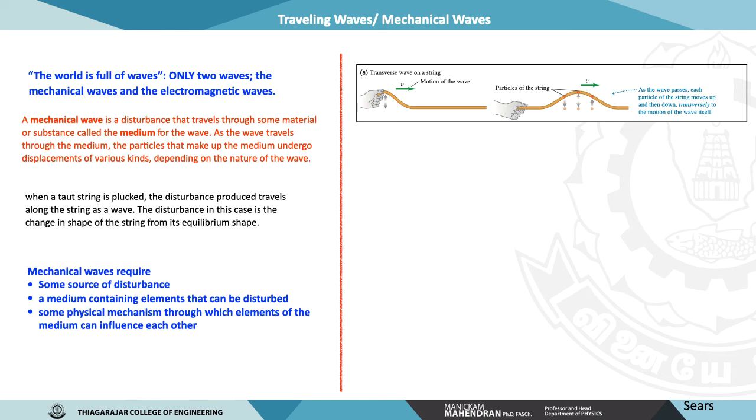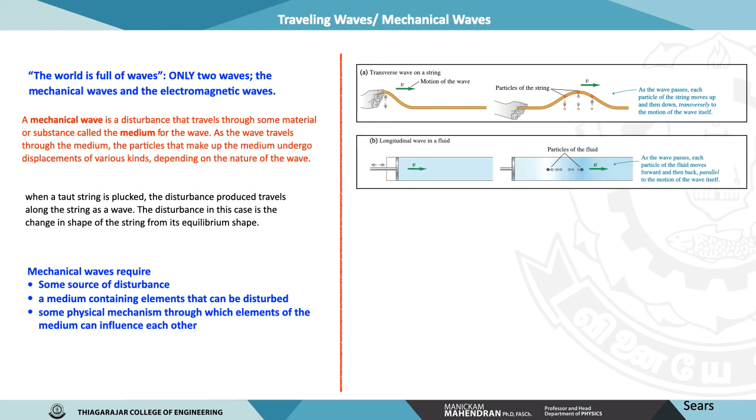Waves such as these, in which the motion of the medium, here a string, is perpendicular to the direction of propagation of the wave disturbance, are called transverse waves. Waves in which the motion of the medium is along, that is parallel to, the direction of propagation of the wave disturbance are called longitudinal waves. Sound waves are examples of longitudinal waves.